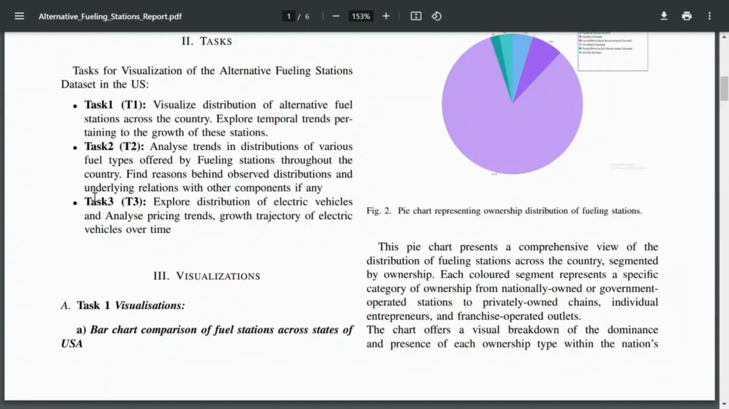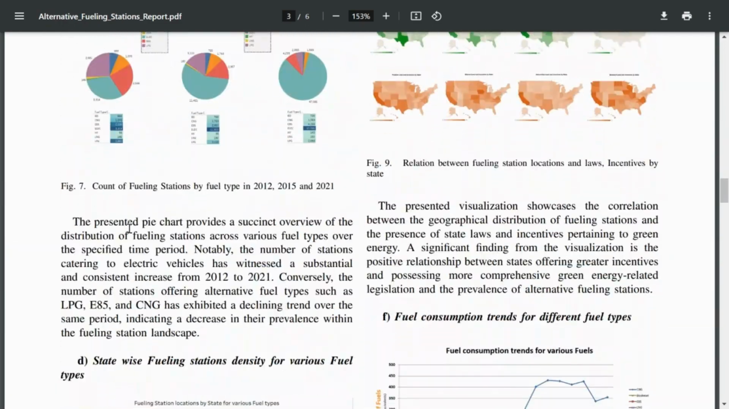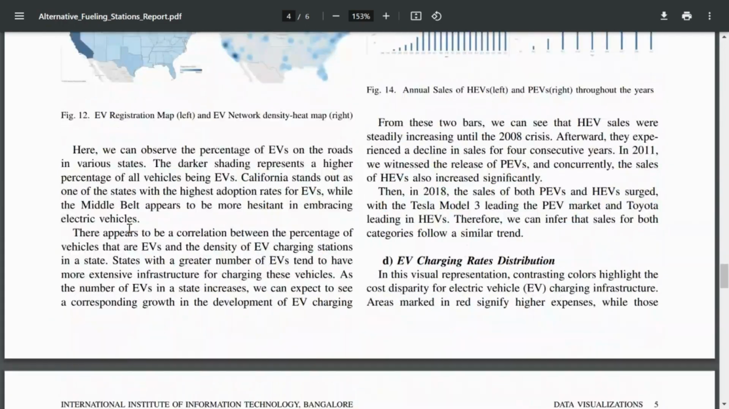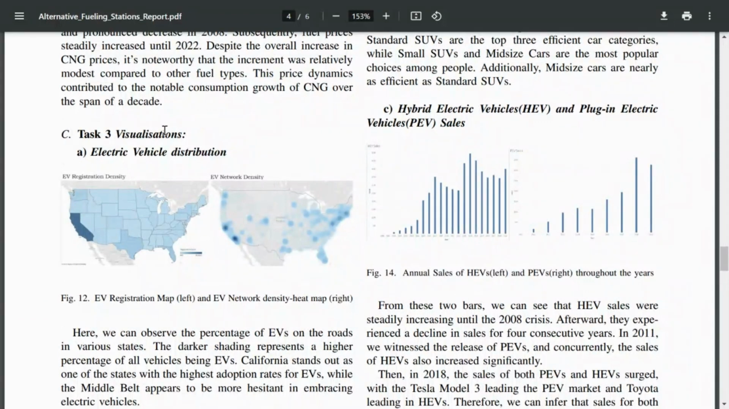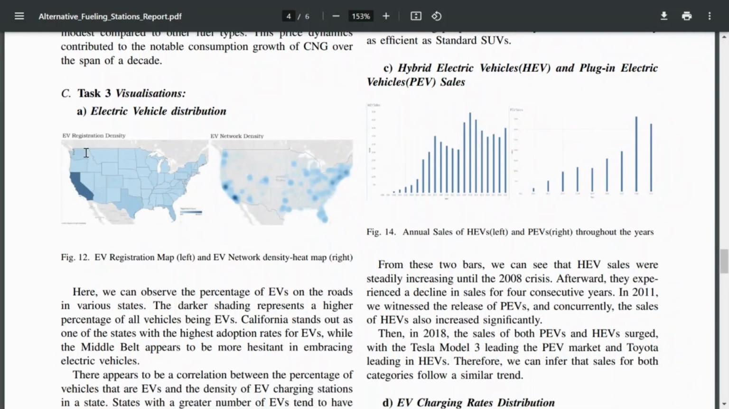Here I will be discussing task 3. Here we will be exploring the distribution of electric vehicles and analyzing pricing trends and the growth trajectory of electric vehicles over time. So this is task 3. First, electric vehicle distribution.